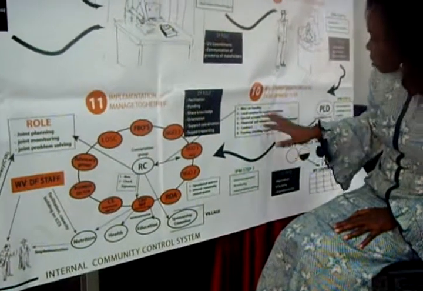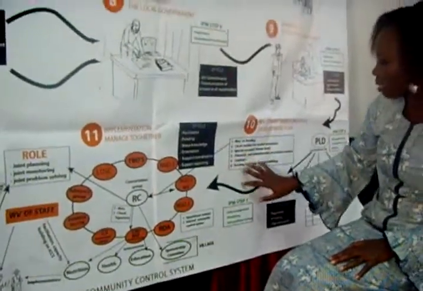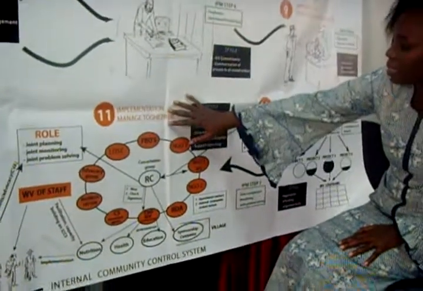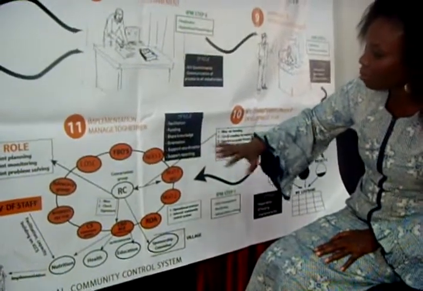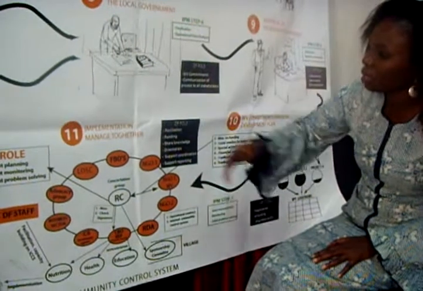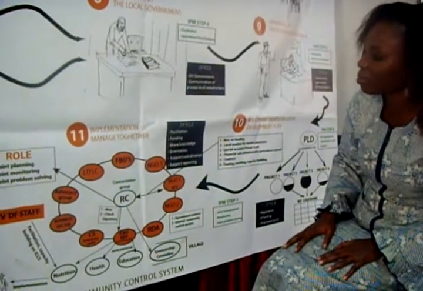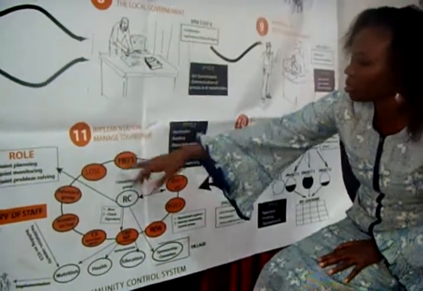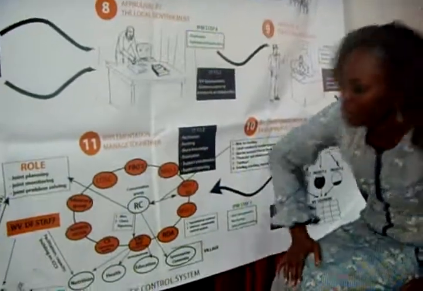So these are the key tools for us to implement activities and to be in phase with what IPM talks about: managing together and implementation.